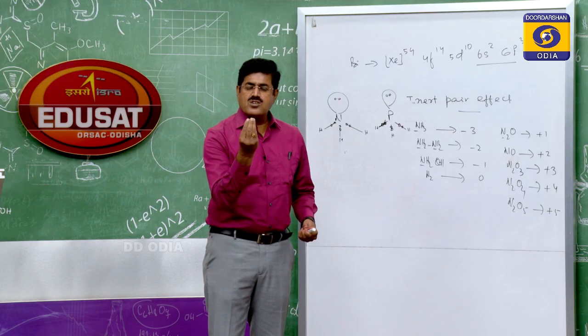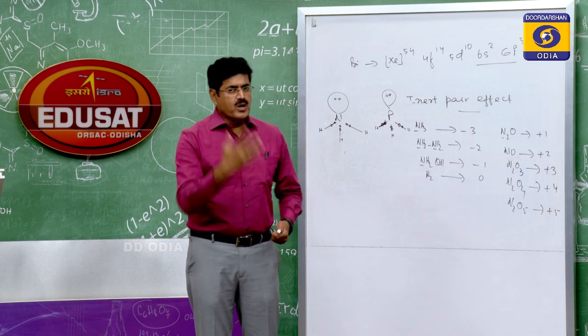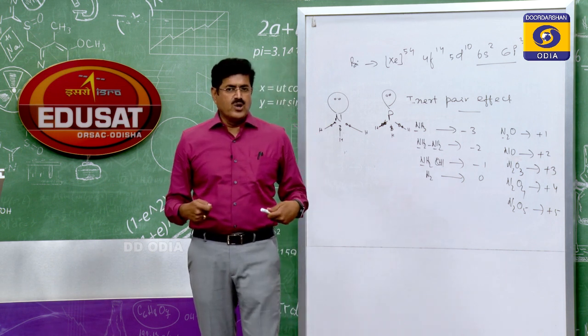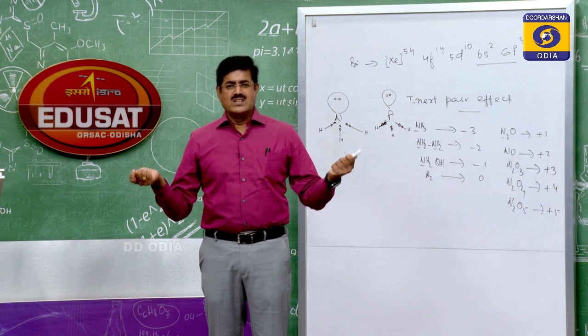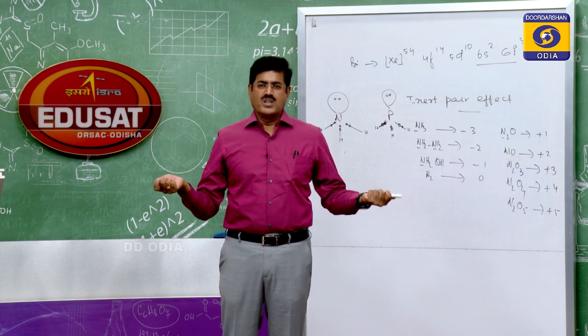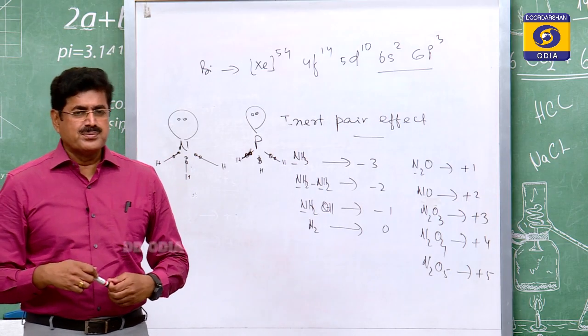So if the electron pair is easily available, then it is more basic. Yes, on nitrogen atom the lone pair is easily available. Hence it is more basic than phosphine, whereas phosphorus being larger in size, the electron pair is not easily available. Okay, so basic character also decreases down the group.